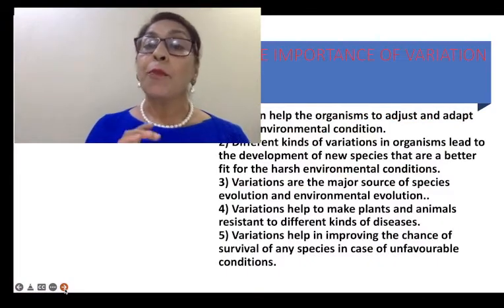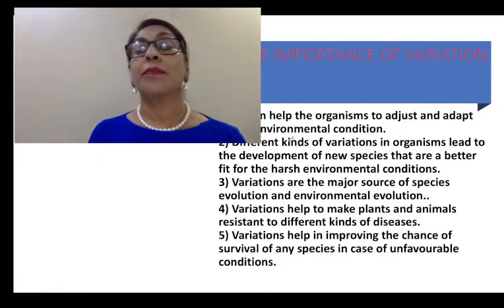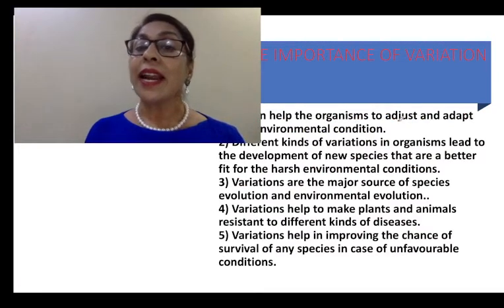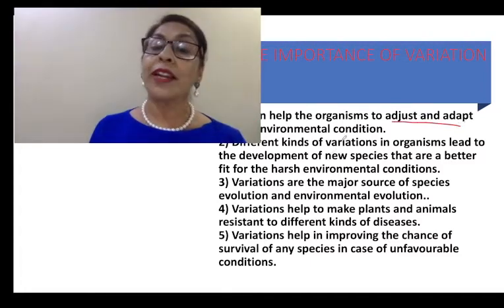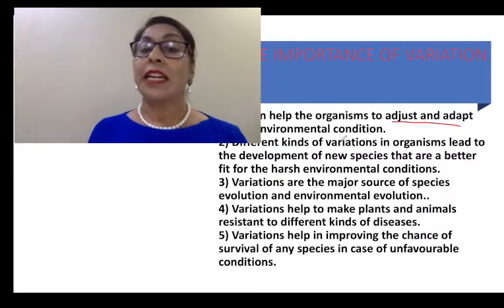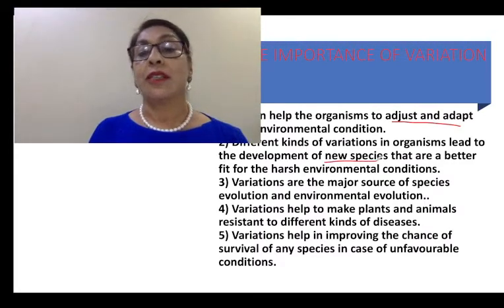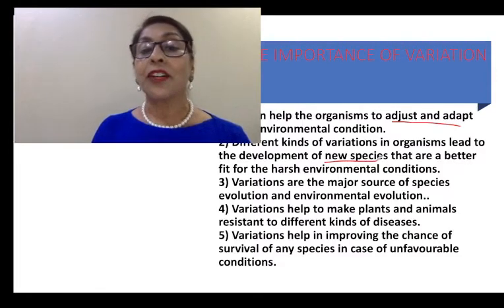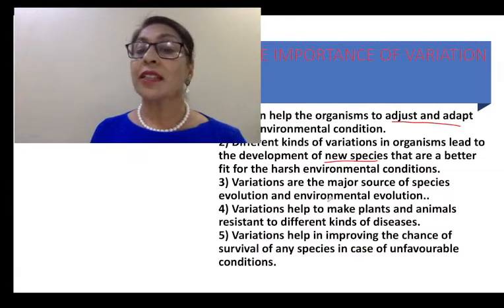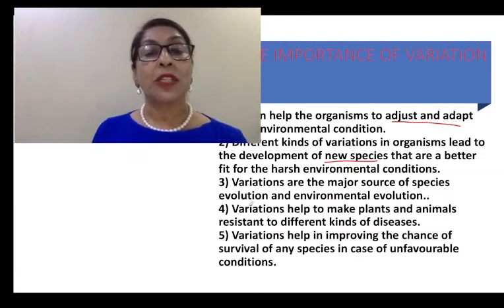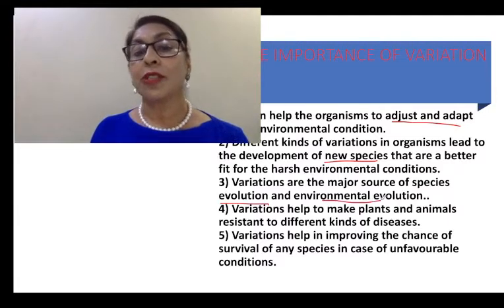Now, the importance of variation. Variation helps the organism to adjust and adapt to better environmental conditions. Different kinds of variation in organisms lead to the development of new species that are better fit for harsh environmental conditions. Variations are the major sources of species evolution and environmental evolution.